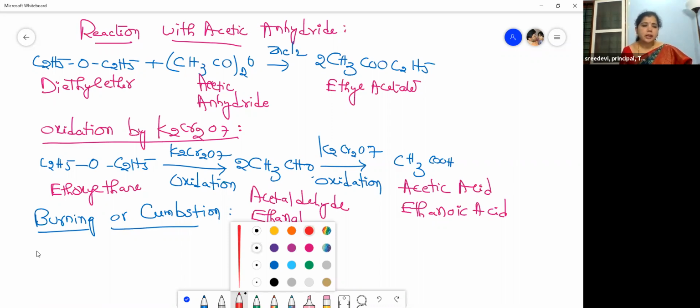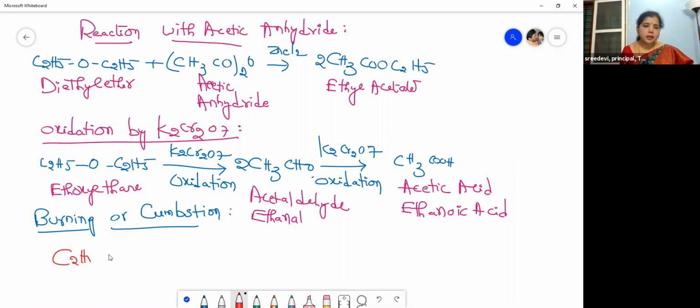So this is a burning or combustion reaction. Diethyl ether on combustion, complete burning of a substance, what does it give? Nothing but carbon dioxide and water. Generally, whenever organic compounds undergo combustion, they give carbon dioxide and water. So let us balance this. So this is 4 and this is 5.